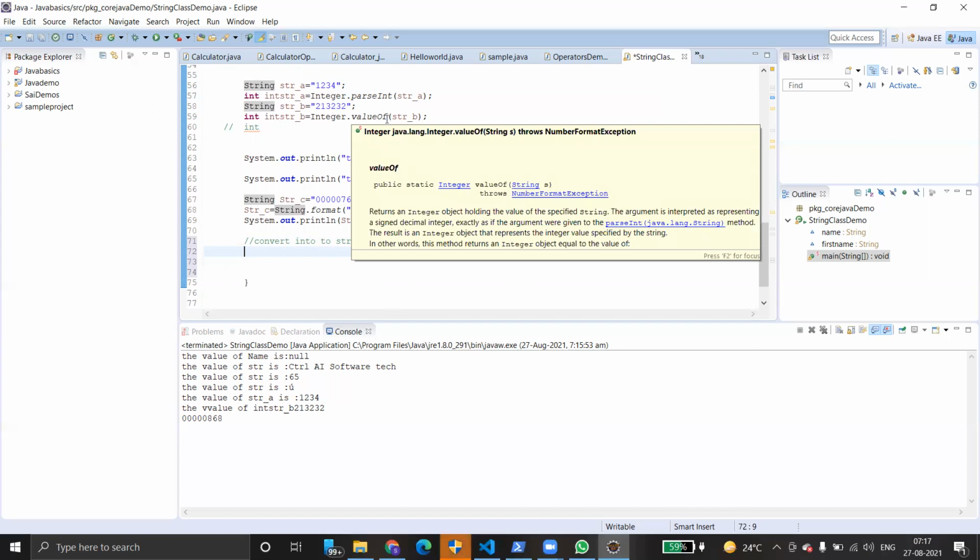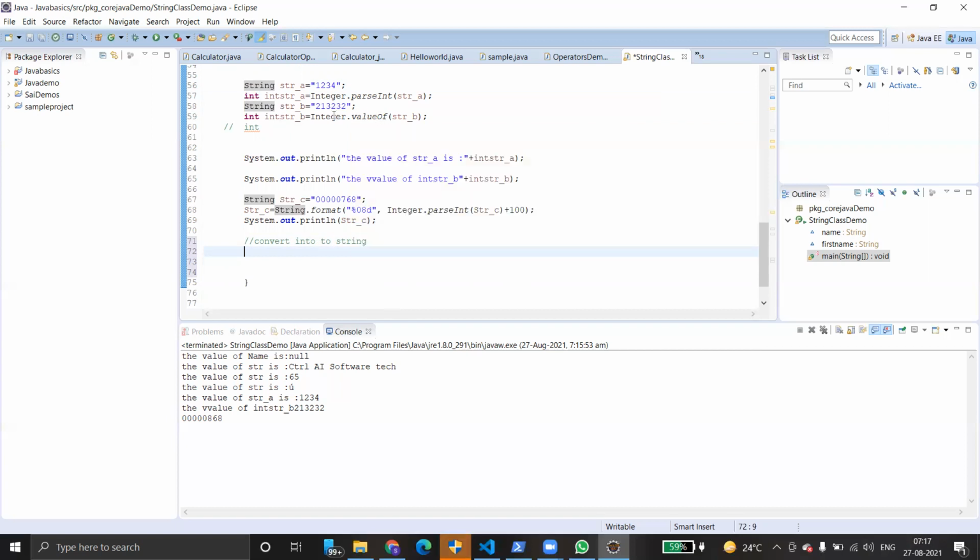What it does is, if you use String.valueOf, it returns a string instead of an integer. We use this method when we want to convert an integer into string type. So, let's say the integer value equals 234, and then I want to convert it to a string, str.